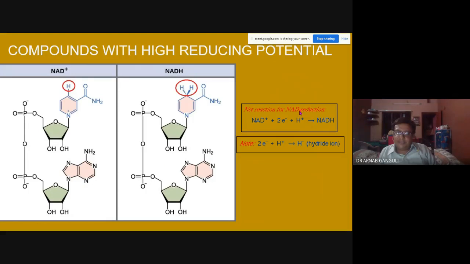Another H plus is there, one H plus is there, NADH, and 2 electrons. Another note: NAD plus H minus is NADH. So this is a hydride ion. H minus is H plus 2 electrons. Basically, because of that extra electron, it becomes H minus.